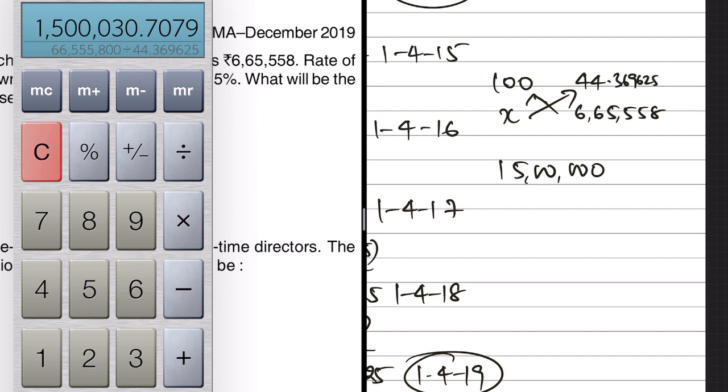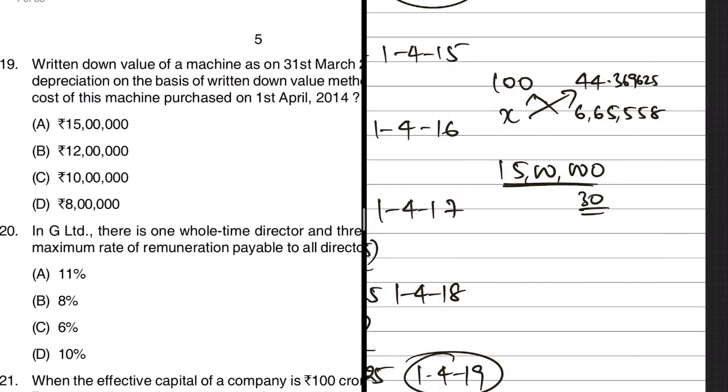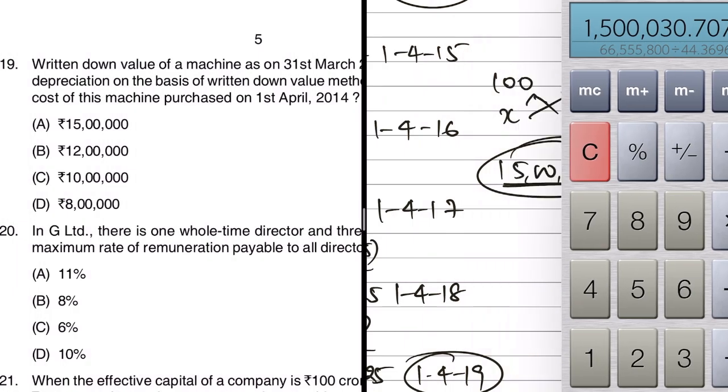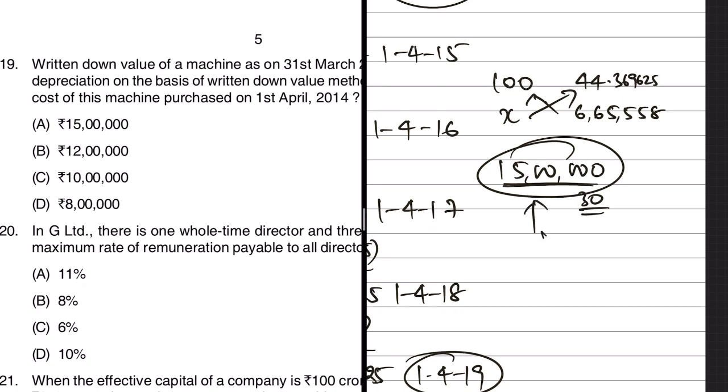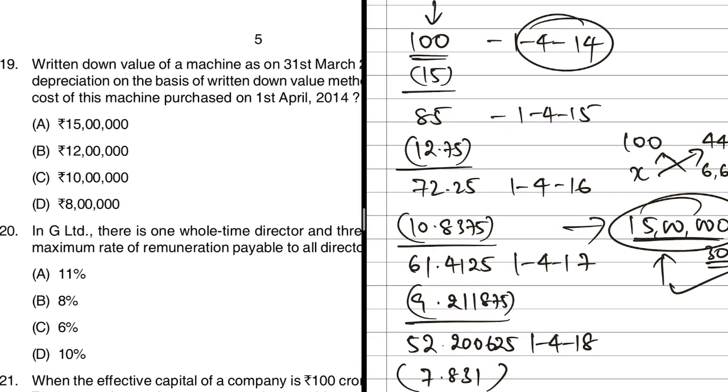We'll round it off because there will be some rounding error, so we have some 30 rupees extra. If you look at the answers here, do we have 15 lakhs? Anything which is close to the amount we arrived at should be considered as the answer. Here the closest amount is 15 lakhs. So we'll consider the purchase cost of this machine to be 15 lakhs based on this calculation.